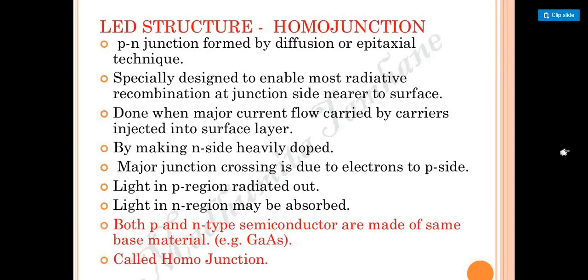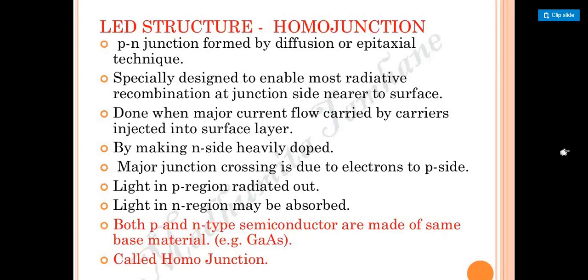By using these two kinds of techniques, we are going to design it, specially designed to enable most radiative recombination at the junction site nearer to the surface. So toward the surface, when we want to find out how it is going to work, it can be designed by using LED structures.